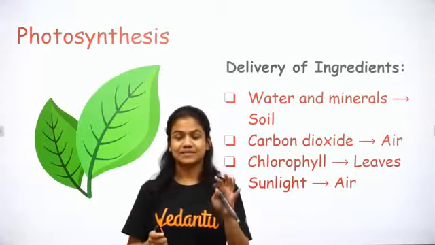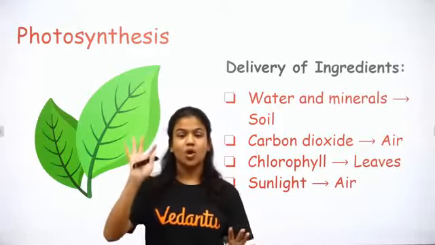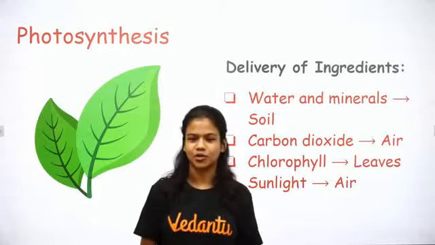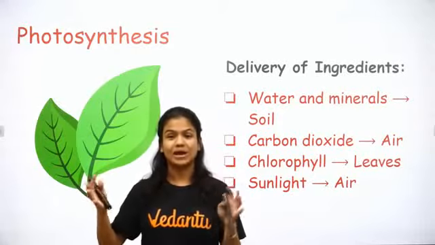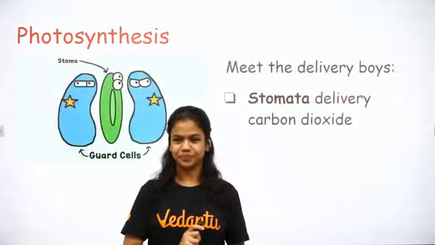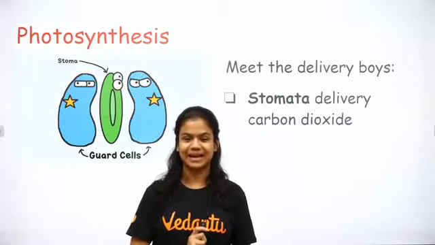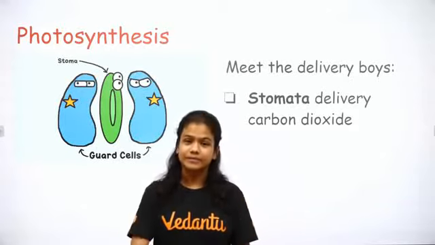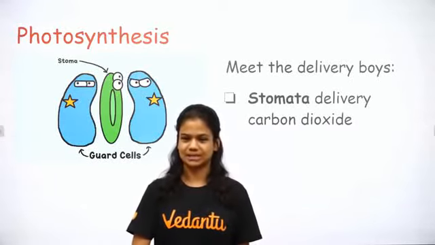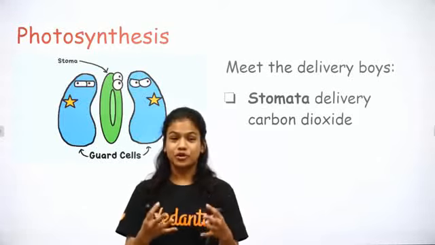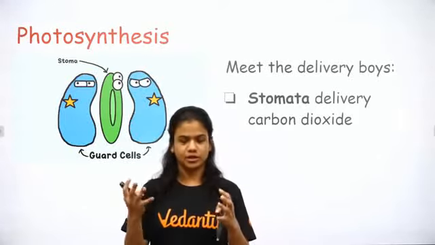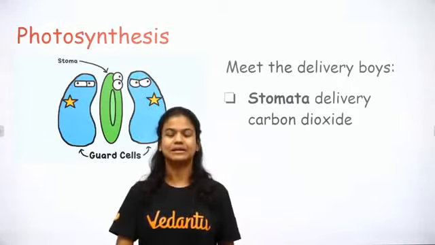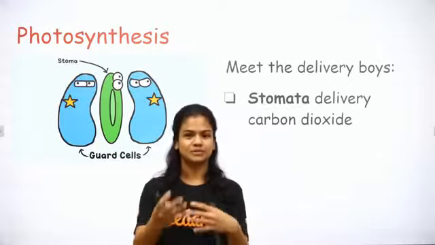Cool. So we have seen all the ingredients that we need. Which part is the kitchen, what is the name of the dish, what exactly is the plant cooking, and we have seen where every ingredient is coming from. Now let's try to understand which part of the plant is actually working to deliver these ingredients for the process of photosynthesis. The first delivery boy, delivery girl that we're going to meet is stomata. Stomata delivers carbon dioxide. It does something a little bit more, which I'll tell you as we progress.